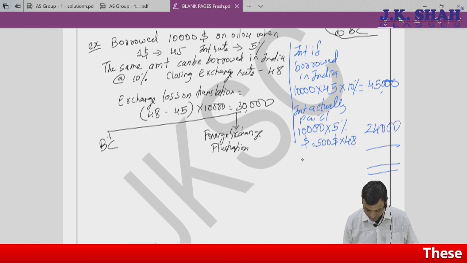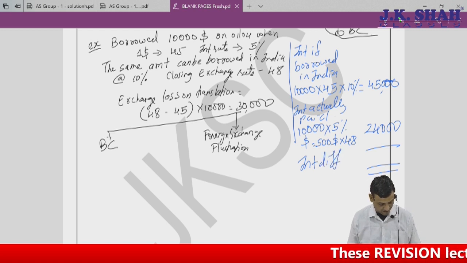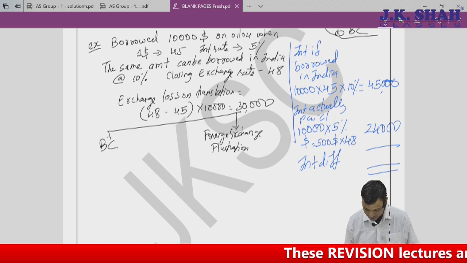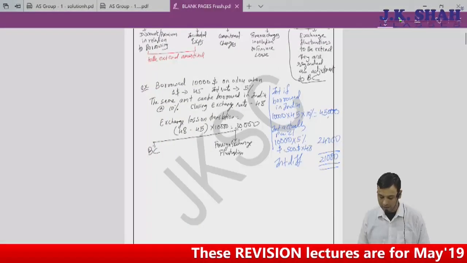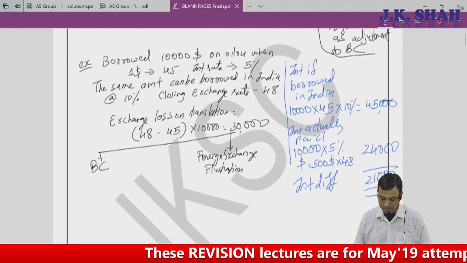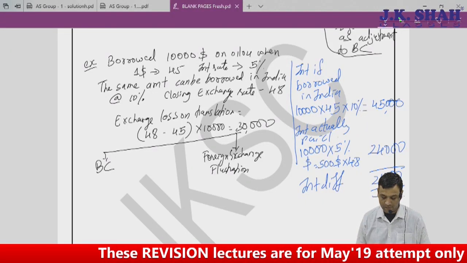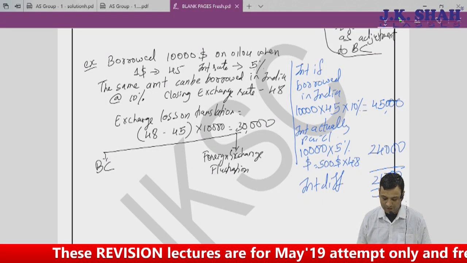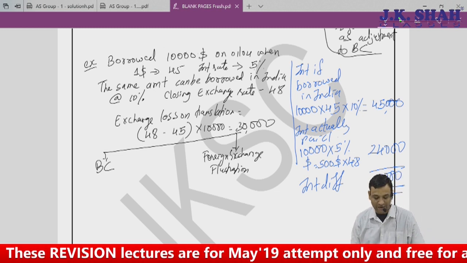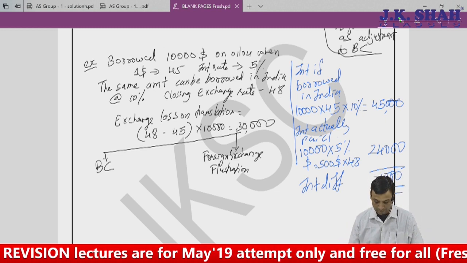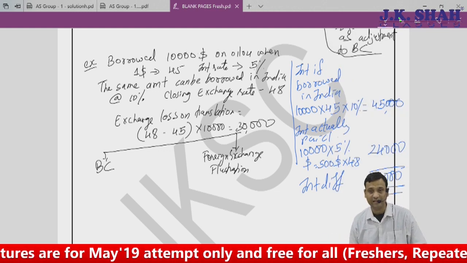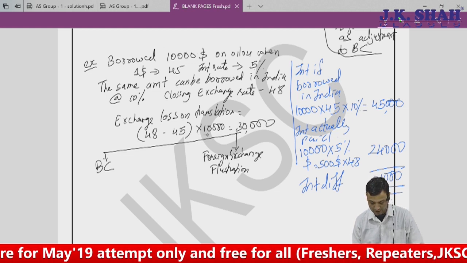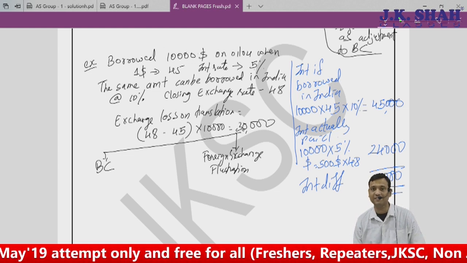So what is the interest difference I am getting? It is 45,000 minus 24,000, that is 21,000. I'll repeat once again. I borrowed $10,000 on 1st April when the rate was 45, interest rate was 5%. The same amount can be borrowed in India at 10%. Closing exchange rate is 48. So the exchange loss on translation, 48 minus 45 into 10,000, that is 30,000 rupees, is my exchange loss.